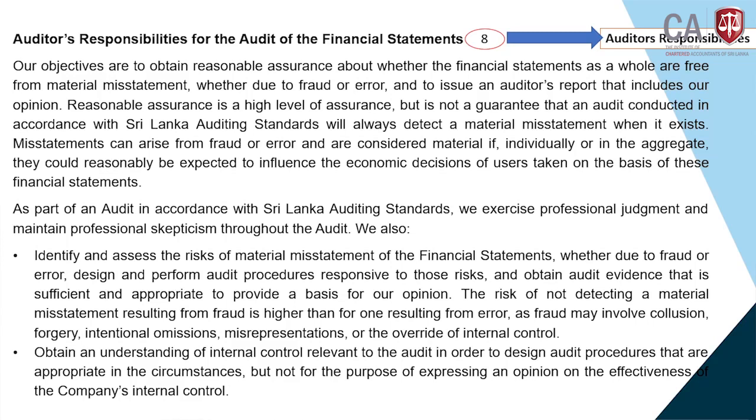What you learn from all your auditing standard discussions in your syllabus BL5, starting from Sri Lanka Auditing Standard number 200 up to 620, because reporting standards start at 700. Up to that moment, what you did was a practical audit. All that practical audit summary is given in the auditor's responsibility paragraph, right?